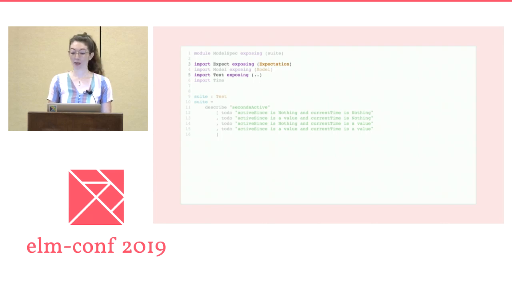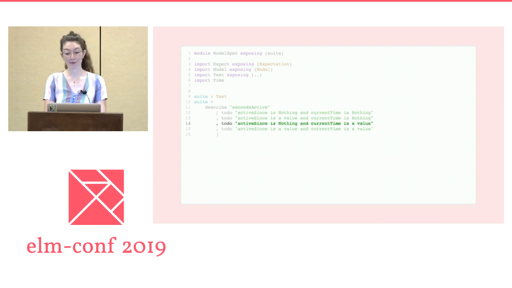So to start with, our imports are pretty straightforward. We need to be able to write tests and make assertions, so we import expect and test. We're testing a function from the model file, so of course we need to import it. And then the function that we're testing is dealing with time, so we'll need time too. And then we have our 4 cases. Active sense is nothing and current time is nothing. Active sense is a value and current time is nothing. Active sense is nothing and current time is a value. And active sense is a value and current time is a value.